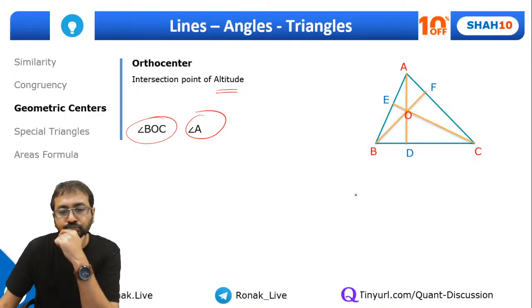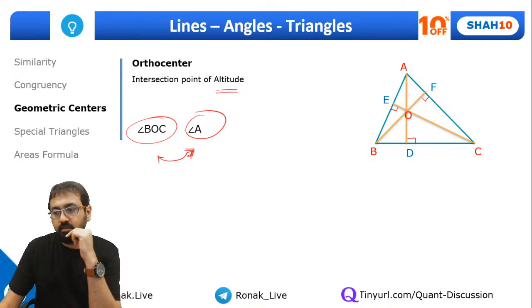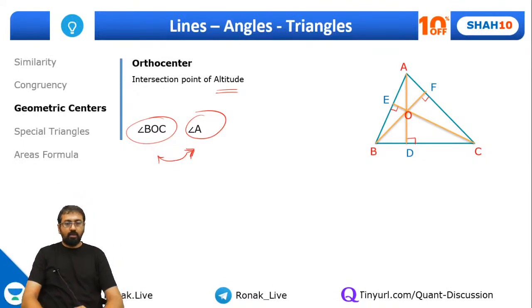Guys, these are the perpendiculars, by the way. Establish some relationship between these two angles. Shubhankar is saying equal. No, they will not be equal. Guys, so what else?